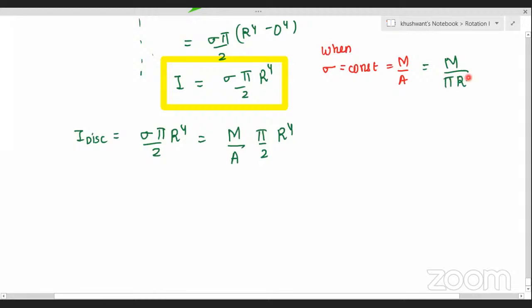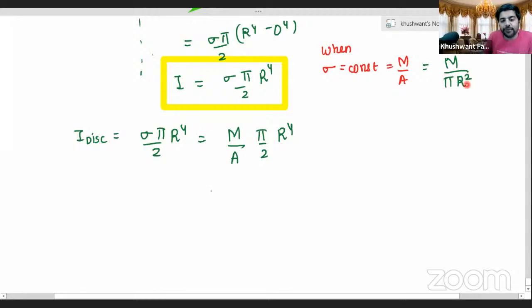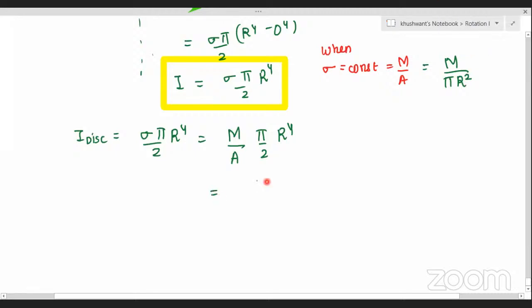2 pi r, no, square. Pi r square. Oh, pi r, pi r square. What is the area, Praveen? Pi r square, sir. Let's substitute.